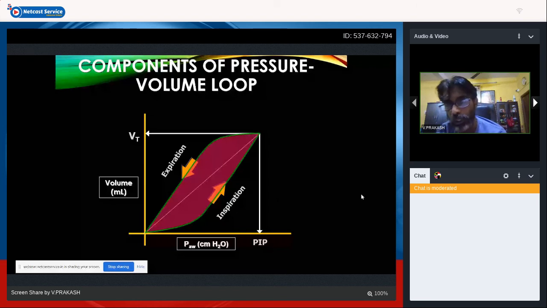Beyond which, if you increase, there's not going to be much change in volume for the increase in pressure. Up to a particular point, the change in volume is small until it reaches a particular PEEP level. Then it starts opening up, and then it fills. When you reach the maximum expansion of the lung, a further increase in pressure will not produce an increase in volume. And then comes your expiratory phase.